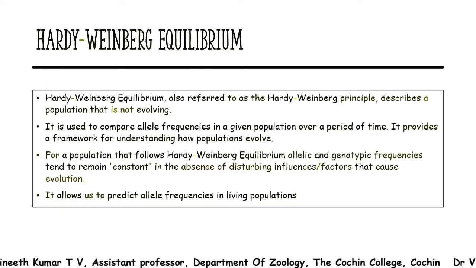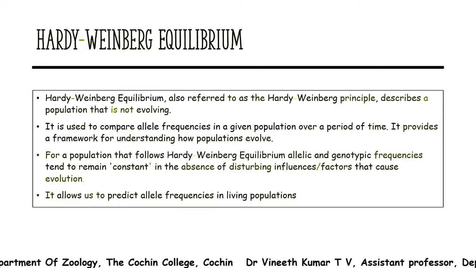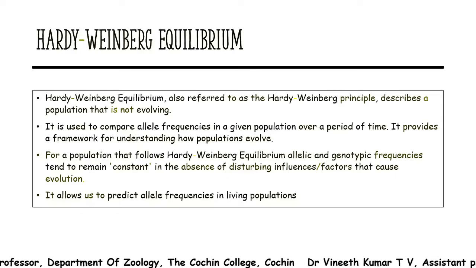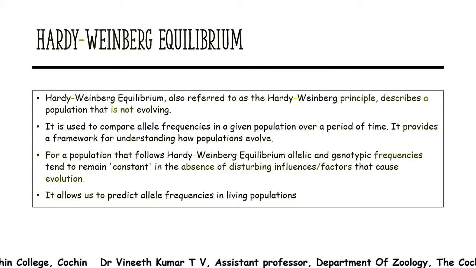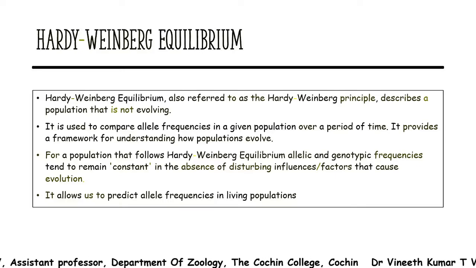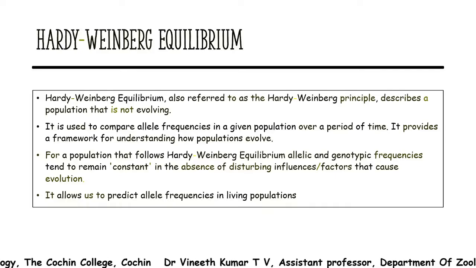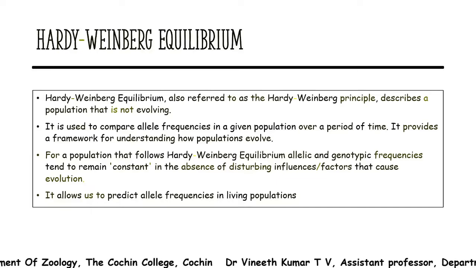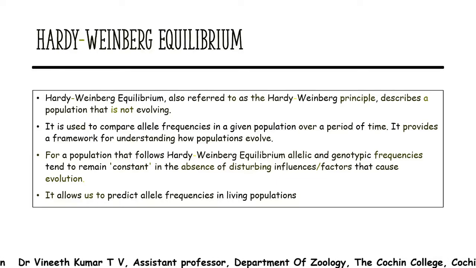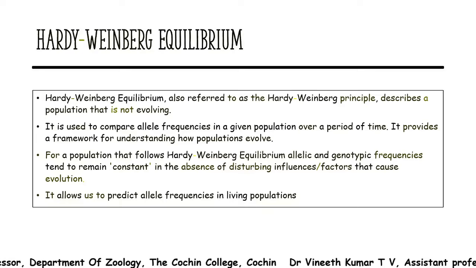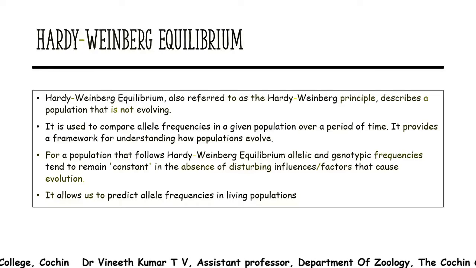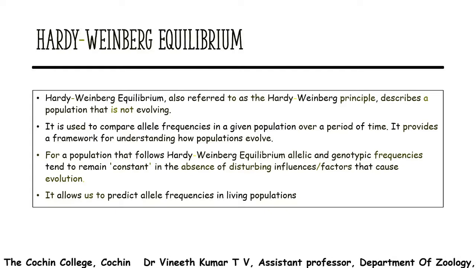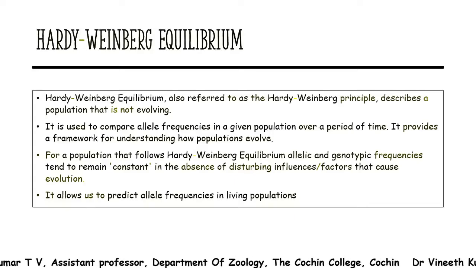So when a population is said to follow Hardy-Weinberg equilibrium, as we said in the beginning, it is not evolving. And when a population is not evolving, or when no evolutionary forces act on it, it can be said that the allelic frequency or the gene frequency will remain the same generation after generation, because we said that one factor affecting change in allelic frequency is genetic drift, the bottleneck, or the founder effect. So that is one part of an evolutionary process.